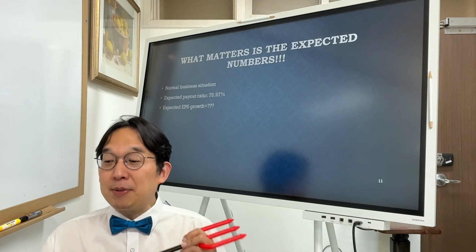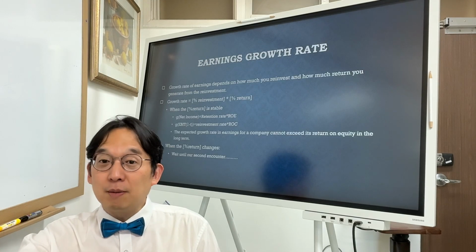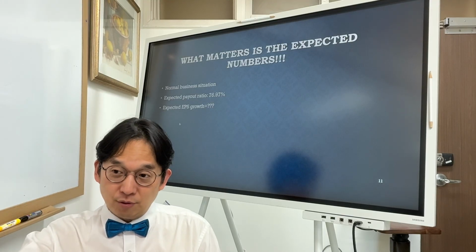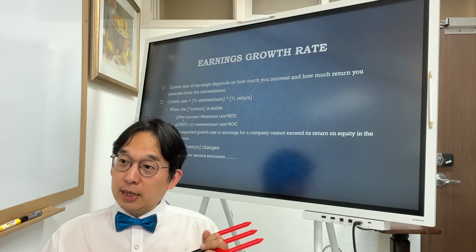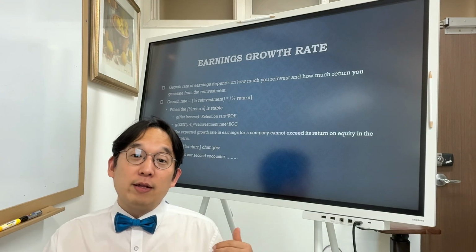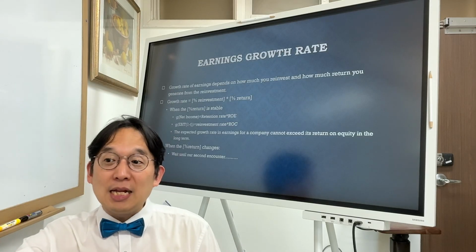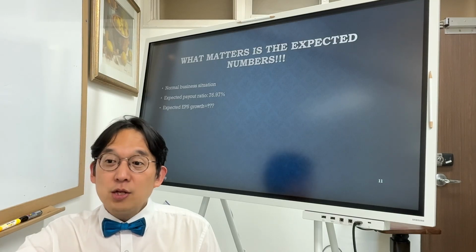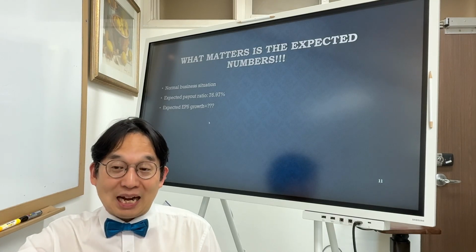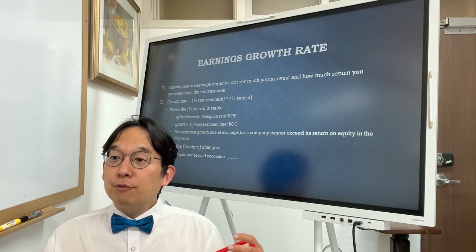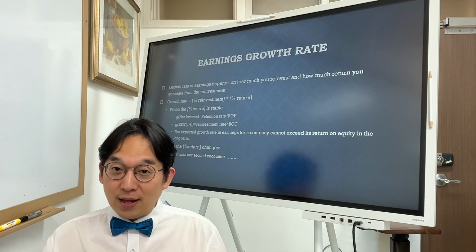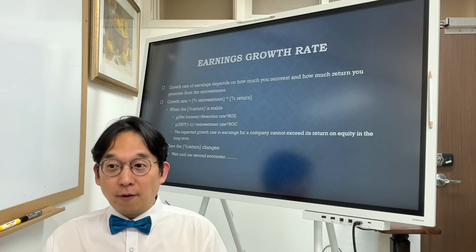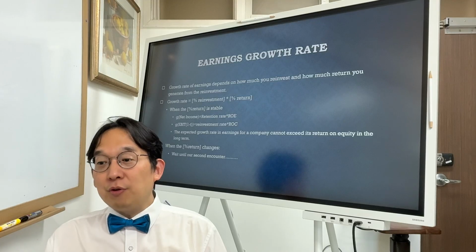And then the expected EPS growth rate, we will have to think about it. So payout ratio is fixed, but what's the EPS growth rate? Earnings growth rate boils down to net income growth rate, because whatever net income we get, we will apply the payout ratio, 77%. So what is the growth rate of net income will be our question over here. Growth rate of earnings depends on how much you reinvest and how much return you generate from the reinvestment. So growth comes from your reinvestment.